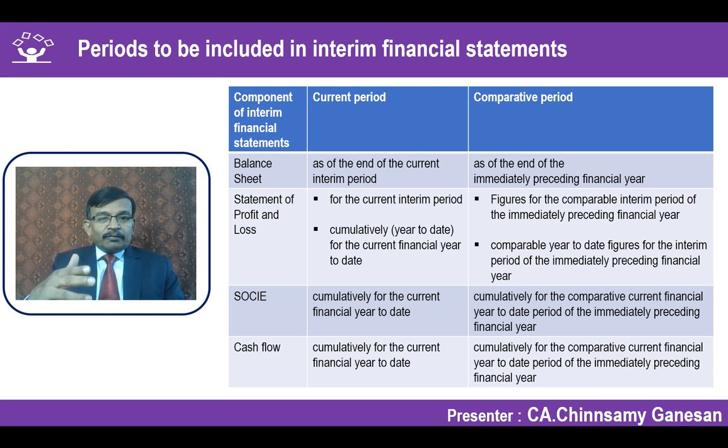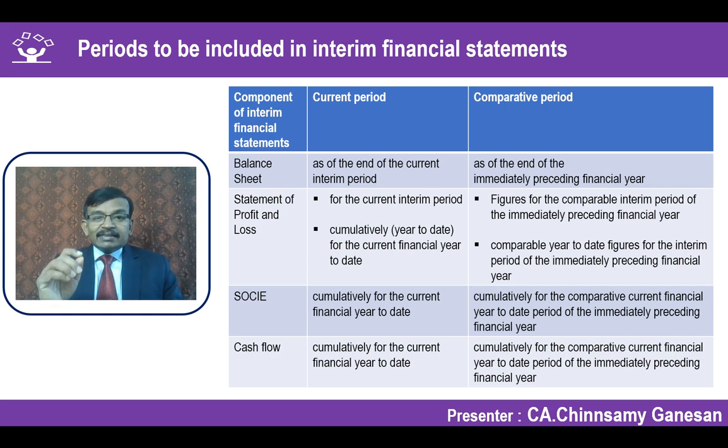What is cash flow? Cash flow, can it be given for a particular quarter? It is also like SOCE. It is drawn up to a year to date number. So 1st April 2019 to 30th September 2019 for the current interim period. And similarly, for the previous comparative period, it should be 1/4/2018 to 30th September 2018. When we are talking about 30th September 2019 and 30th September 2018, please bear it in mind.